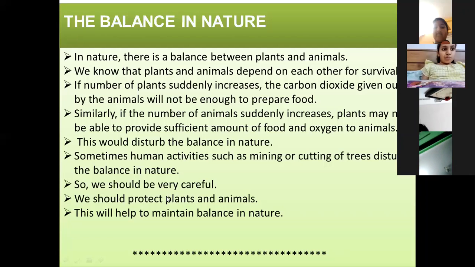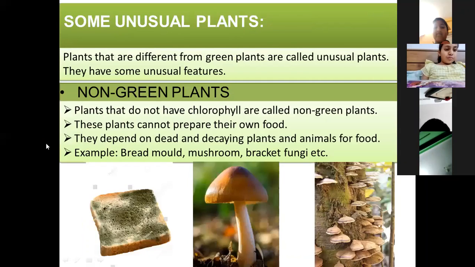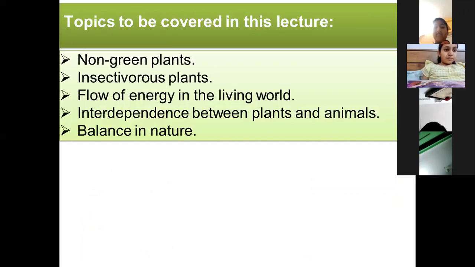With this, we have come towards the end of our chapter. We have completed our chapter. Now we'll quickly revise what we have learned today. Before this, the topics we have covered today were non-green plants. Clear? Abhiraj.